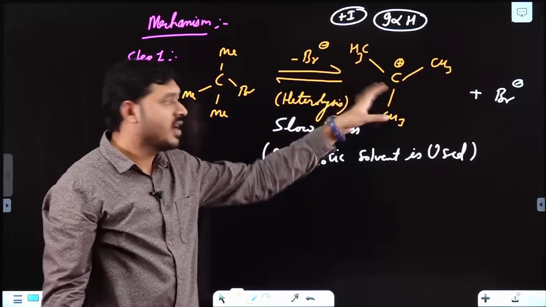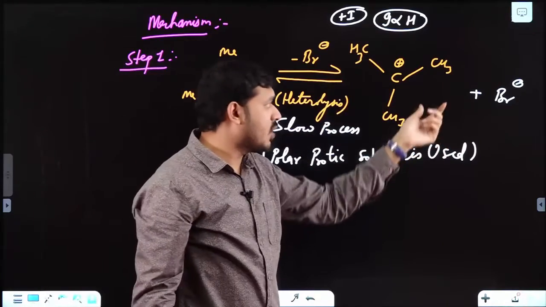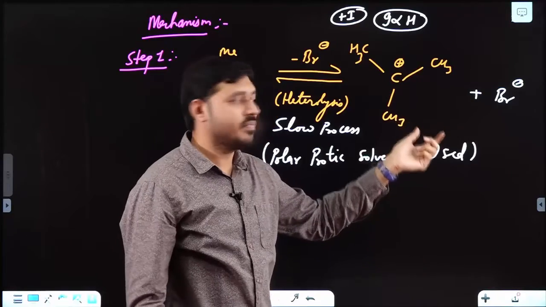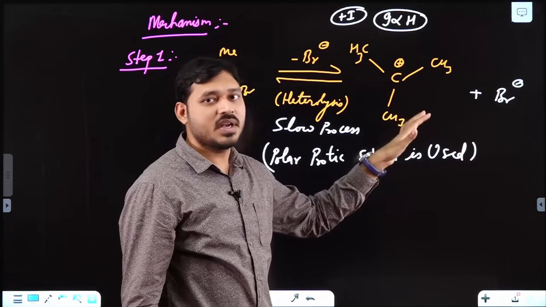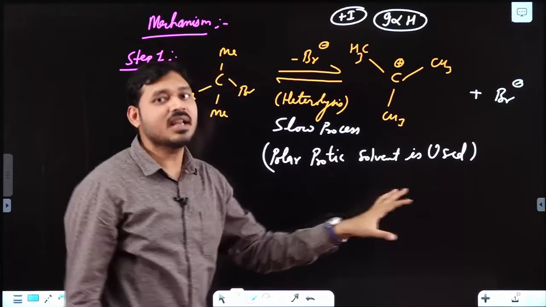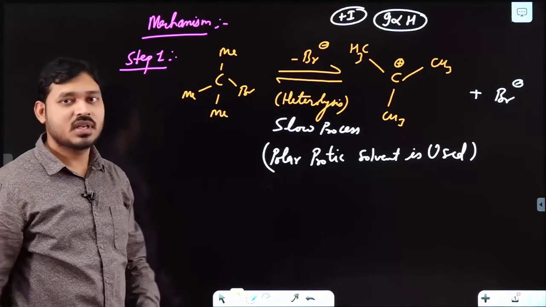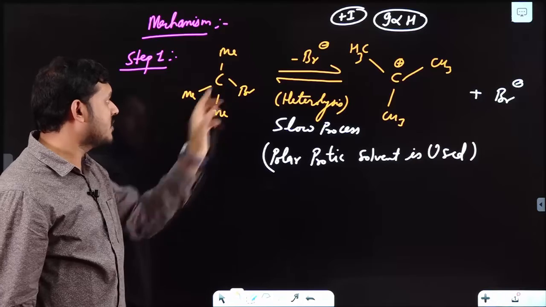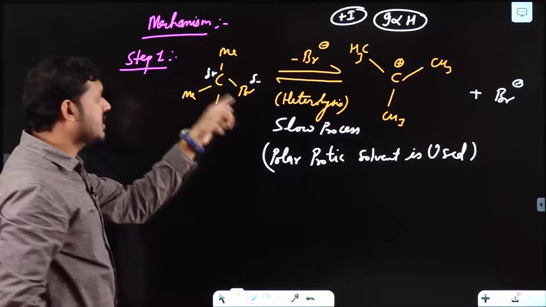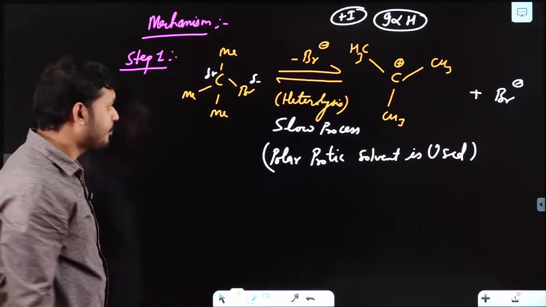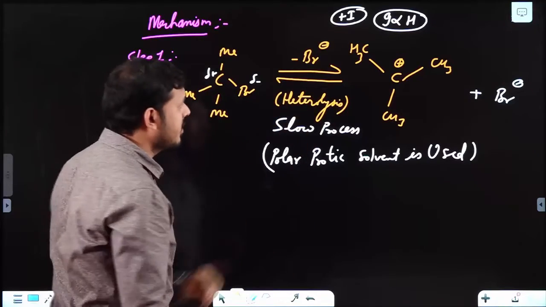Due to hyperconjugation some energy is released. Also due to hydrolysis or solvolysis, with water or any other solvent, energy is released, and that energy is consumed to break these bonds. Clear? So now this bond is broken, because the polarity is very high and it has a tendency to break. This is step 1, the reversible leaving of the group.